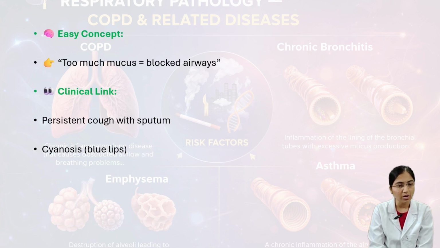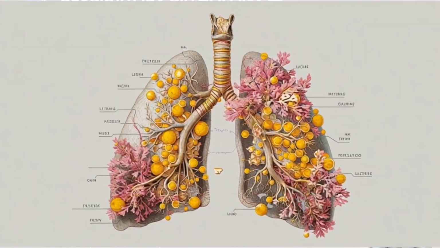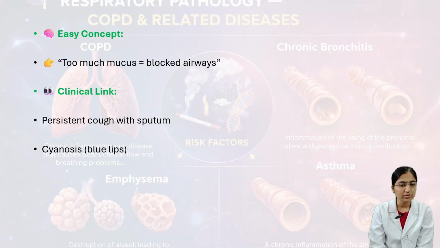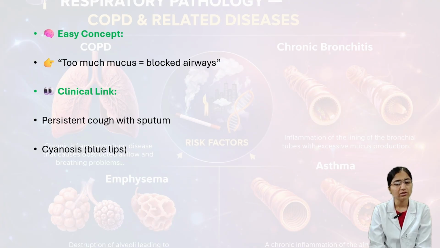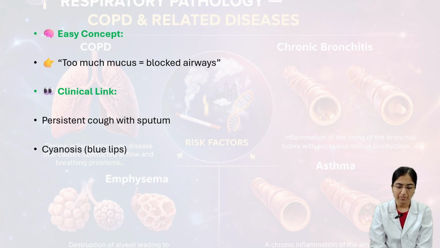And then here the concept is that too much mucus is going to block the airways. And then comes the clinical link. It is persistent cough with sputum and also cyanosis, that is like blue lips and all. On this basis, we can diagnose.